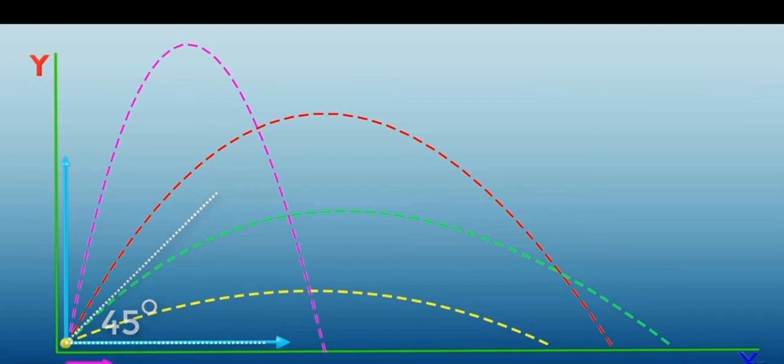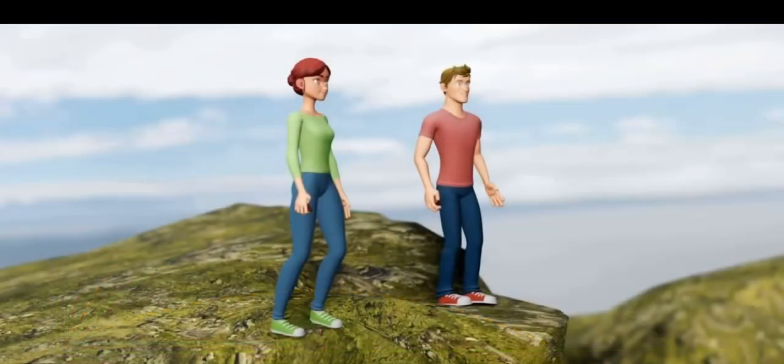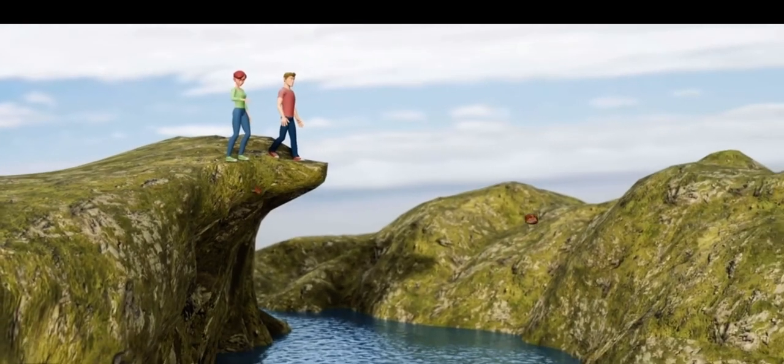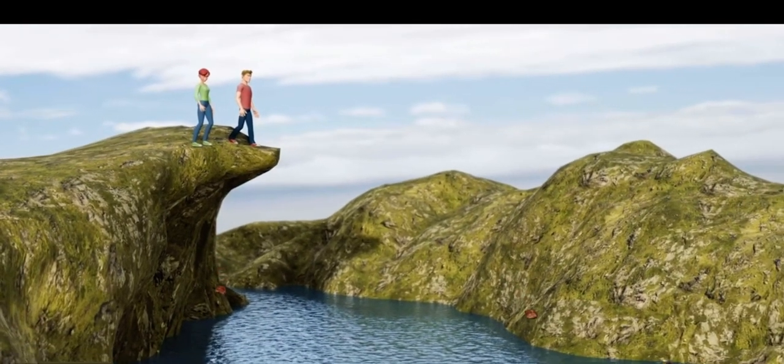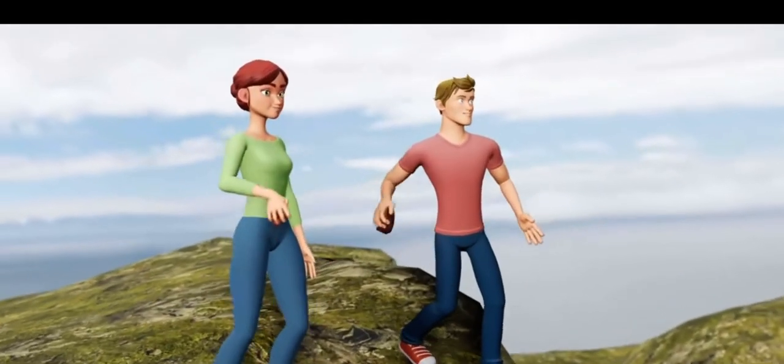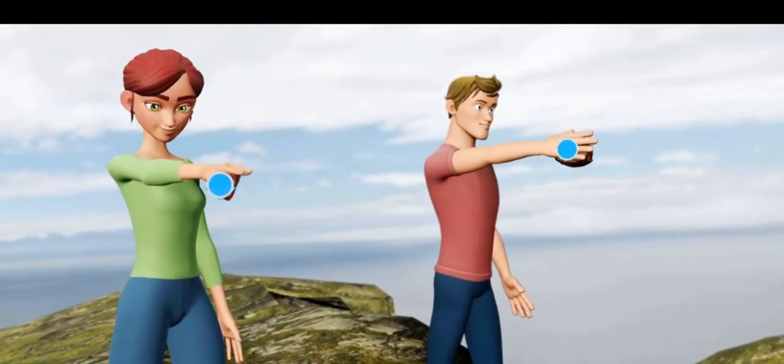With this understanding of projectile motion, it becomes quite easy to solve the question we posed at the beginning of the video. The time it takes for the stone to hit the ground depends only on its vertical velocity. Even if you have given a high horizontal velocity to your stone, its vertical component is zero. This means both the stones have the same vertical component of velocity at the beginning, 0.